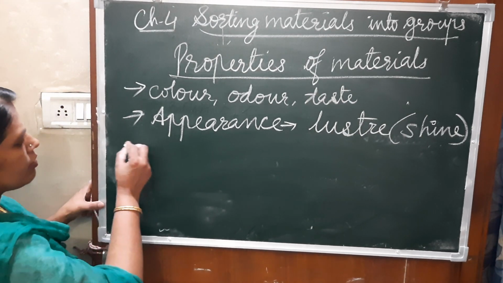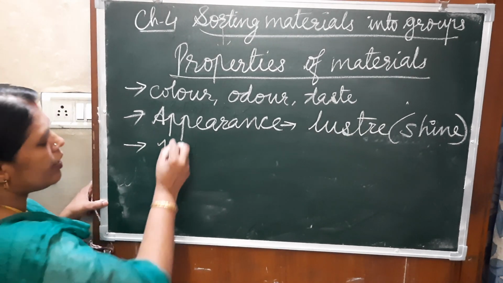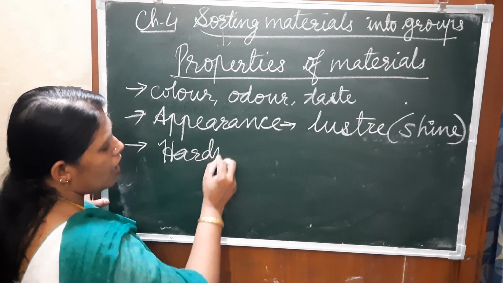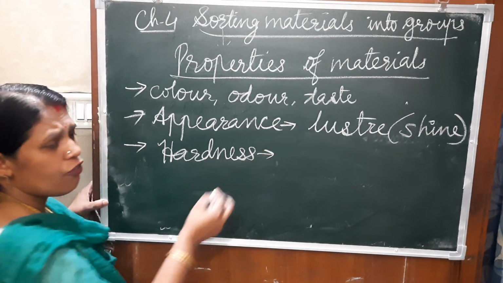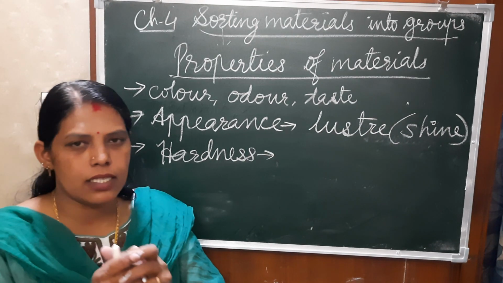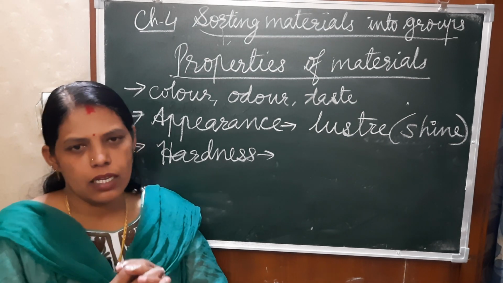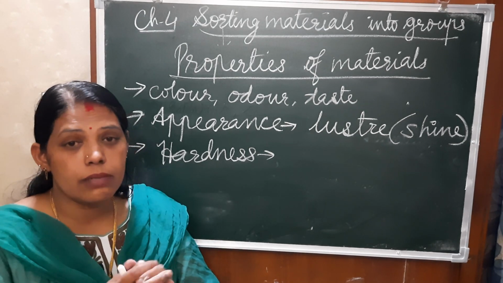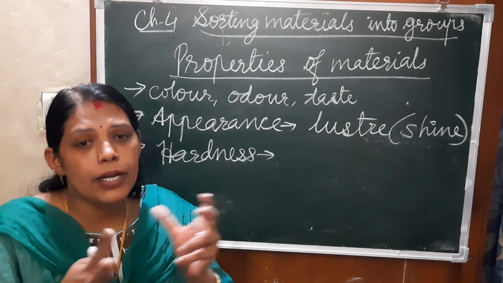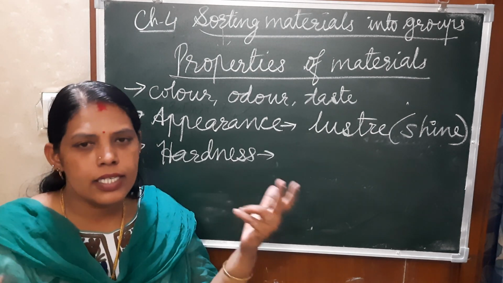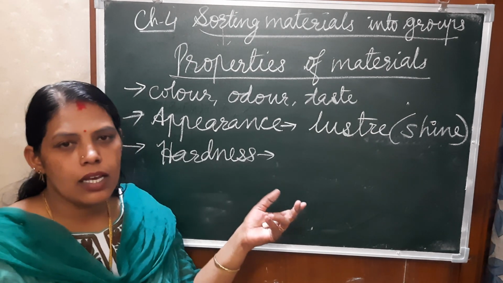Okay, and then afterwards, hardness. If we talk about hardness, if we are able to compress it, we can press it by touch, if it is able to be pressed and compressed easily, then it is soft.